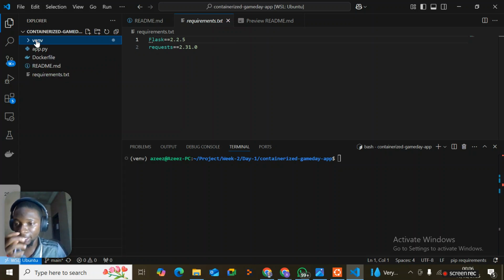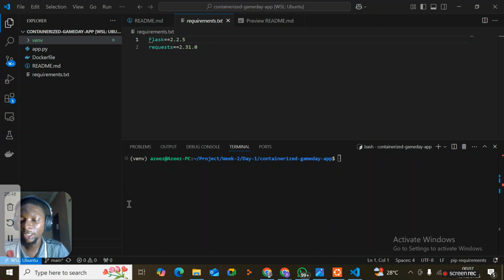When you're running any Python application, it's advisable to use a virtual environment because each application has its own unique dependencies and requirements, so you don't just tamper with the global settings of your Python. So let's go in and give a walkthrough of the code.